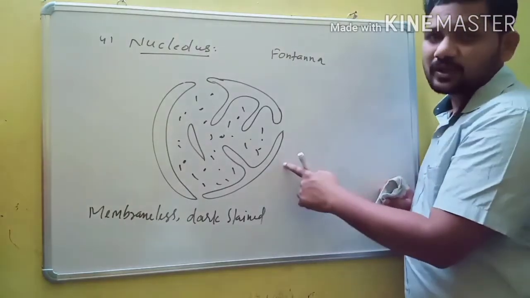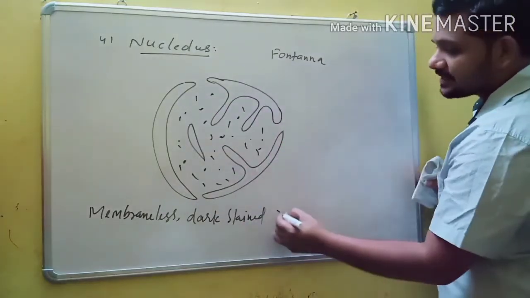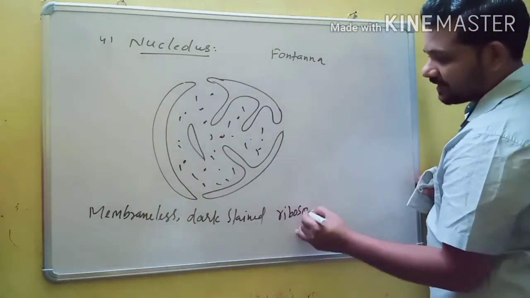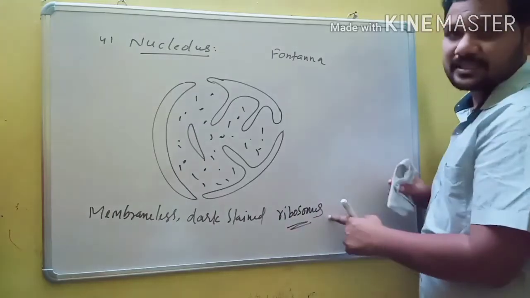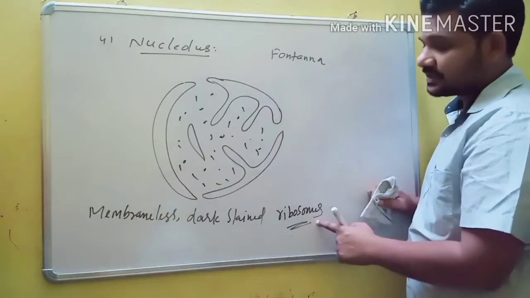And in eukaryotes, the nucleolus is the site for synthesis of ribosomes. This is a very, very important point. The nucleolus is the site for synthesis of ribosomes.